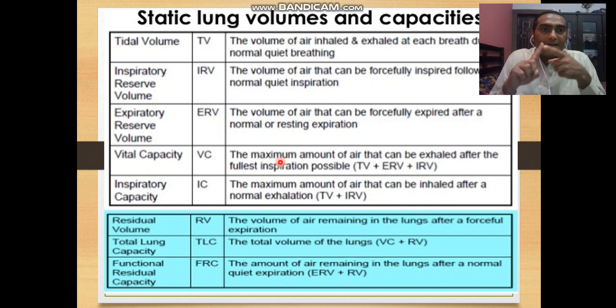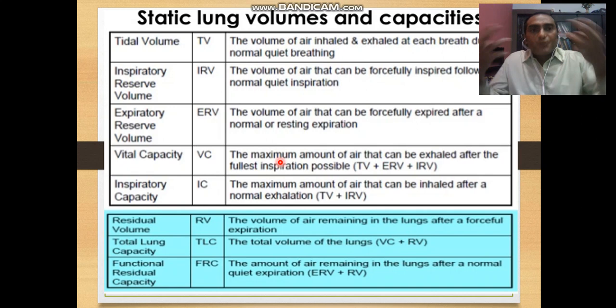One liter, that is 1000 cm cube of air, always remains inside the lungs, and roughly 4000 cm cube, 4 liters, is what we forcefully inhale and exhale.